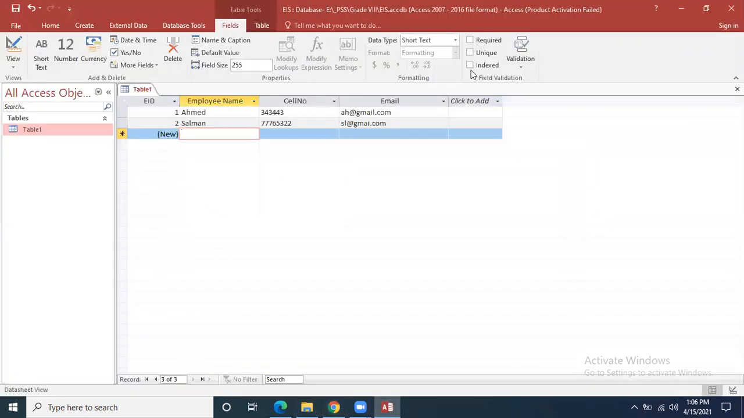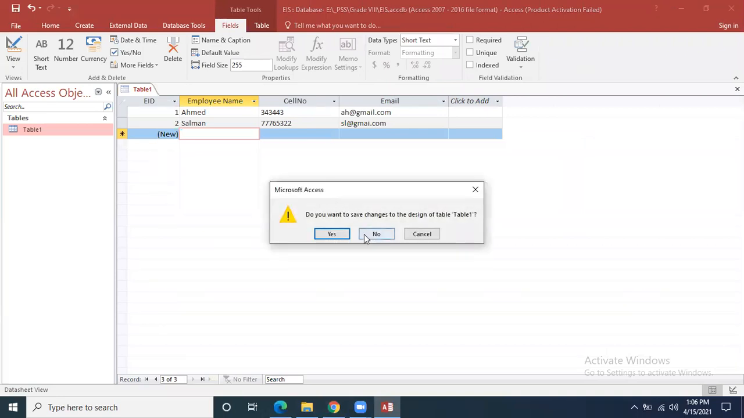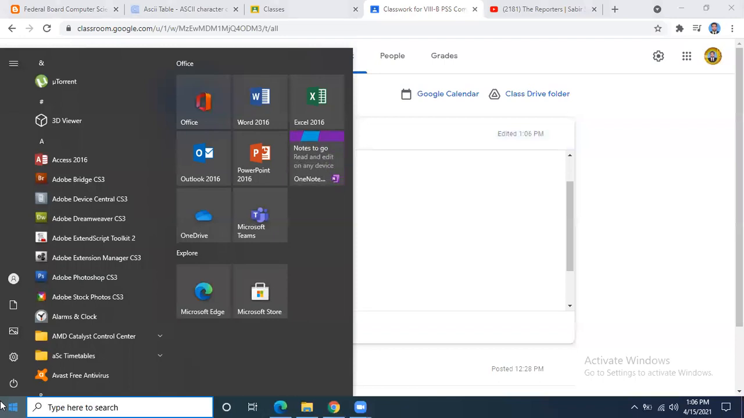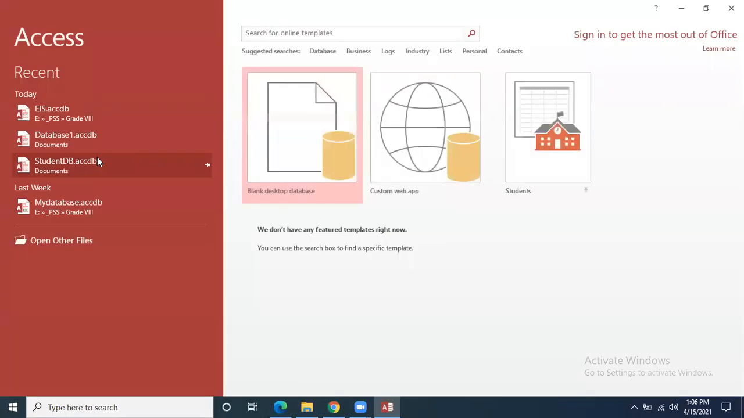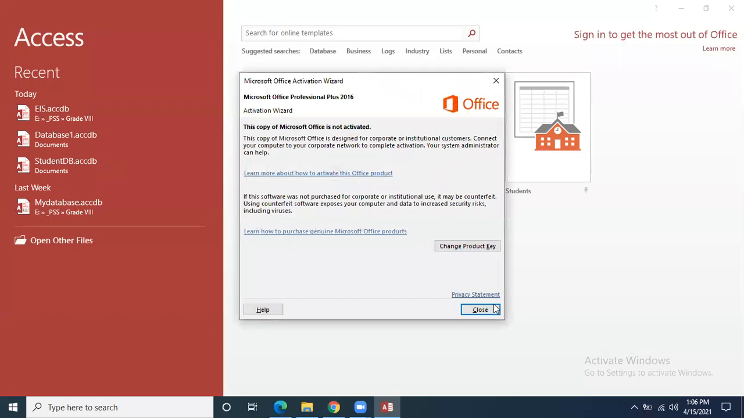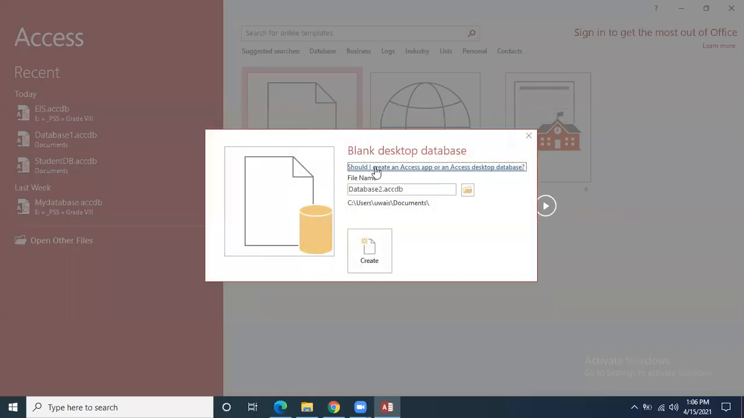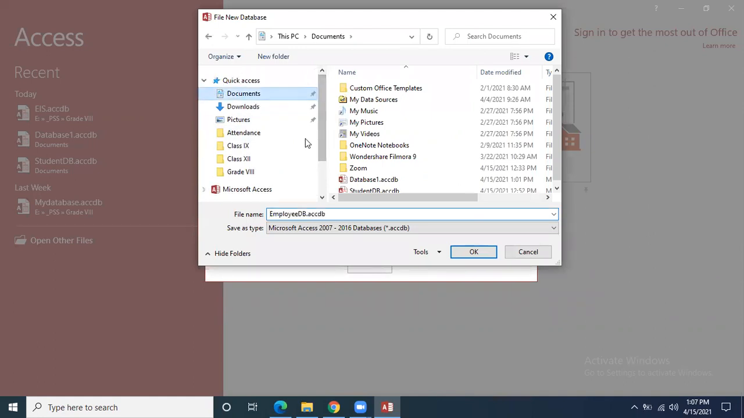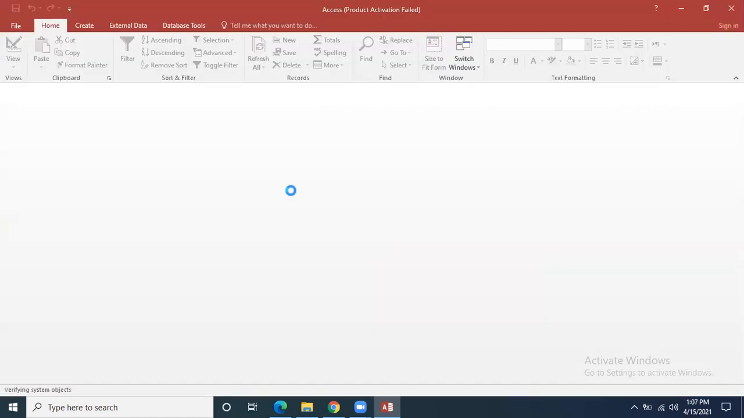Now see, I'm explaining once again. Let me close this. I'm not saving it, I'm just closing it. You will click on start menu, then click on MS Access. See the steps. Click on blank database. Give the name of the database. I am giving the name over here, employee database. Wherever you want to store it, just like you store in your documents, you will go and create it in your documents. Then click on the create button.